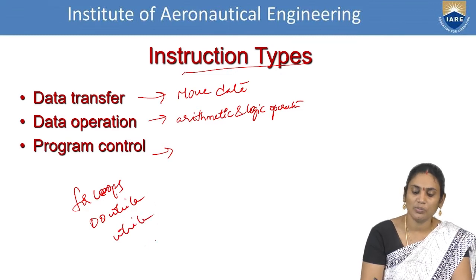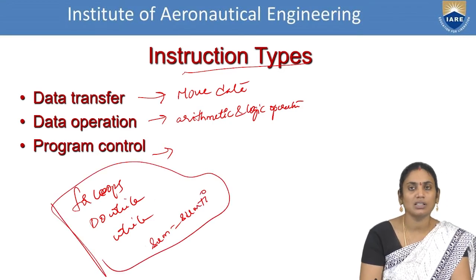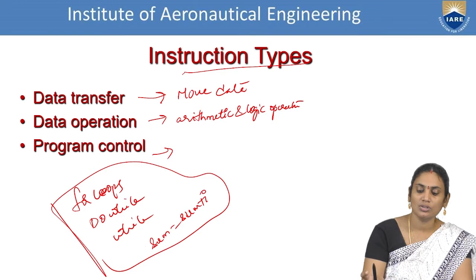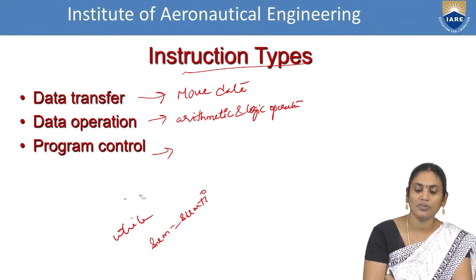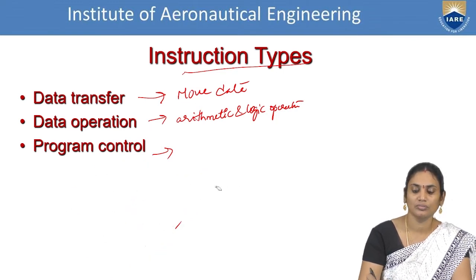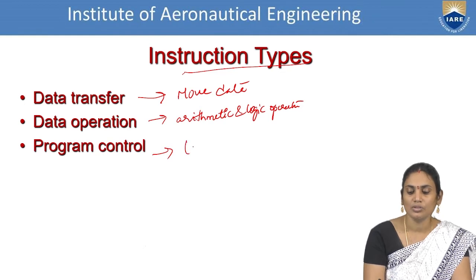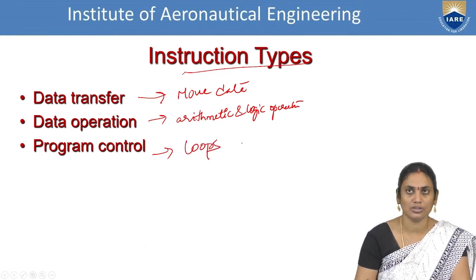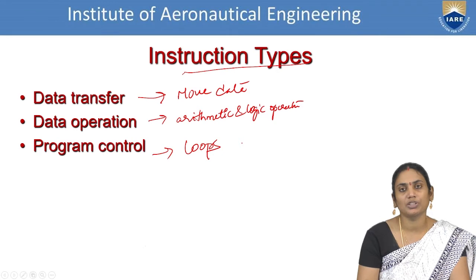You are writing some statements like sum is equals to sum plus I. So what is the meaning of this? That is explained in the program control. So let us see in detail what exactly each task is doing. Basically it is concerned with the looping structures. So these are the 3 basic operations we are performing.